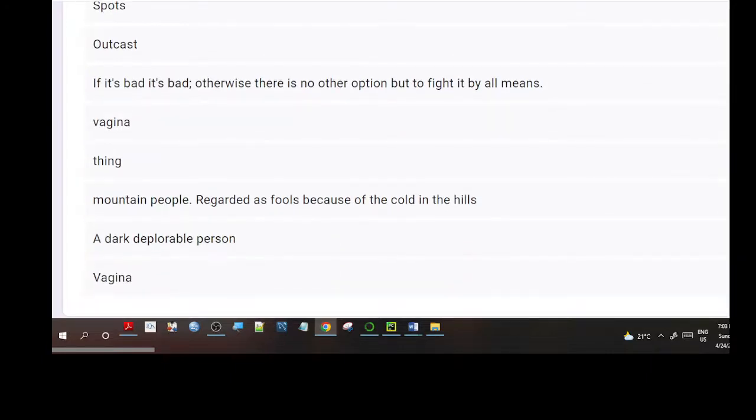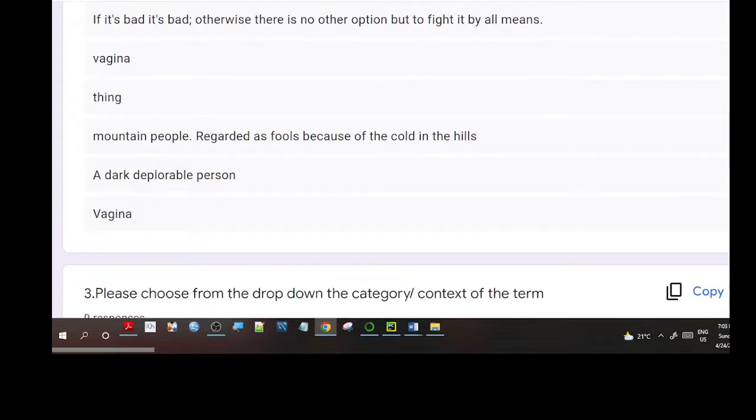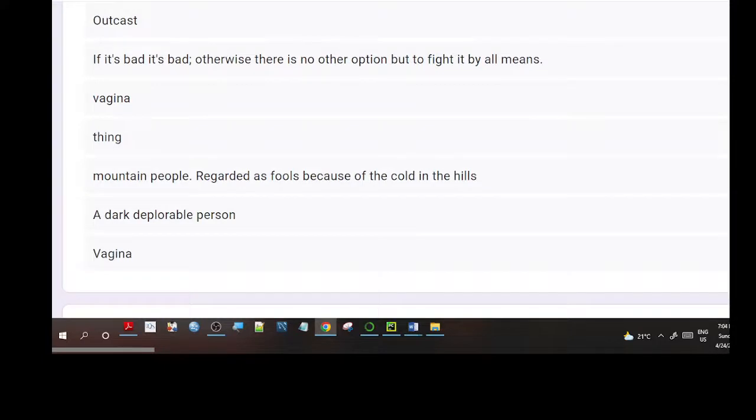We have a term here that means vagina. Another term that means thing. A term that means fools: mountain people, regarded as fools because of the cold in the hills. Another speaker said the term means a dark, deplorable person. And we also have another term that also means vagina, but in a derogatory or abusive sense.